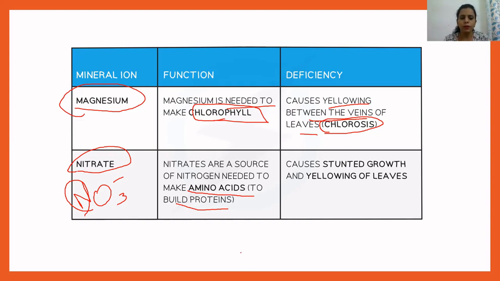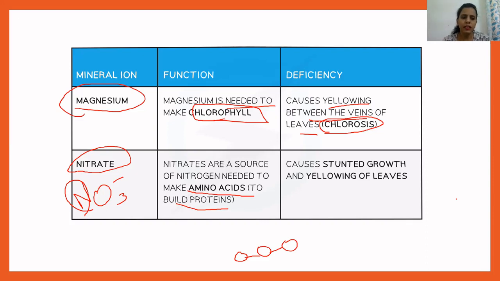Okay, so for example, if you have amino acid 1, amino acid 2, amino acid 3, all these amino acids are linked with a bond called a peptide bond, and together all these amino acids form a long chain which can be termed as protein. Okay, so proteins are made up of different amino acids, and in order to make amino acids we need a very important element which is known as nitrogen. Okay, so plants acquire nitrogen from soil in the form of nitrate ions, or sometimes nitrite ions also.